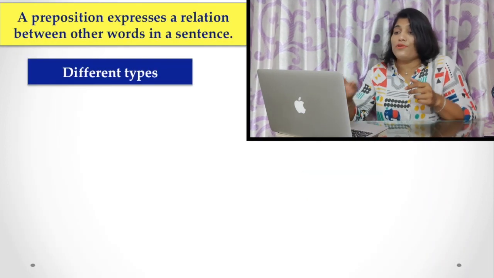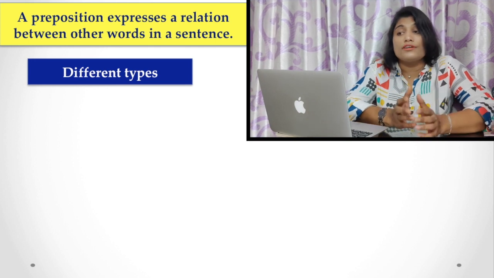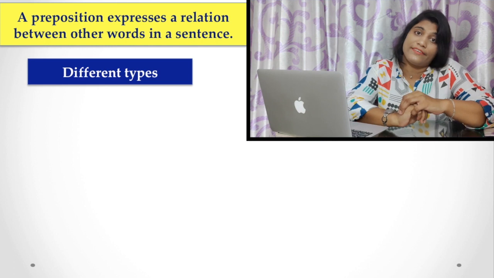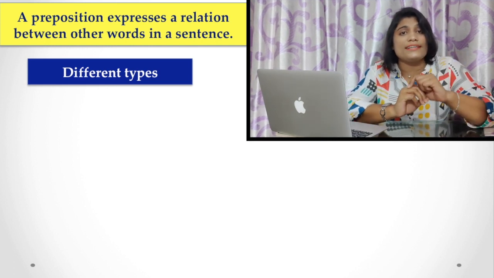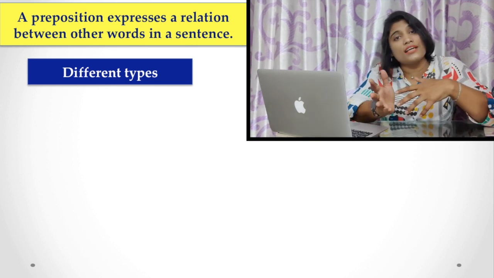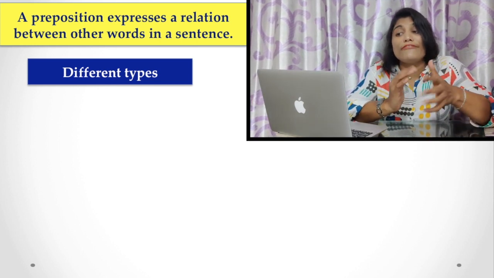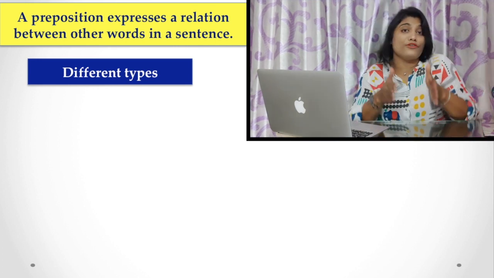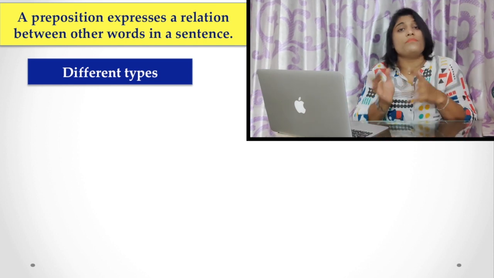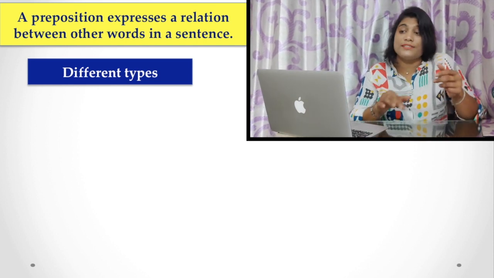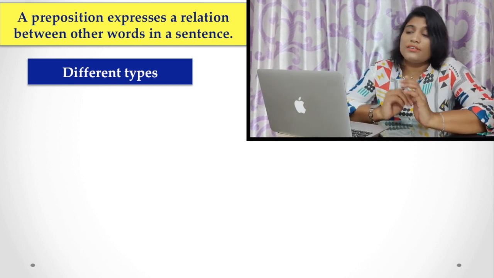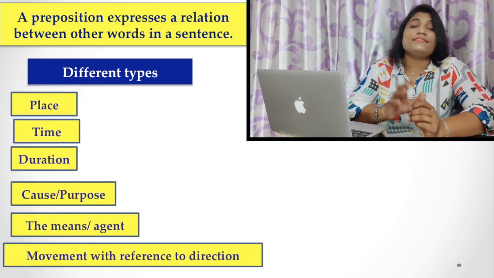So here the prepositions are the words that express a relation between the other words in a sentence. You find in all these examples, in, on, under, between, inside, outside, all these words refer to the relation between other words in that sentence. For example, tree, bird, house, bird, etc. Flower, birds, etc. So there are different types of prepositions. Here, there are some examples.